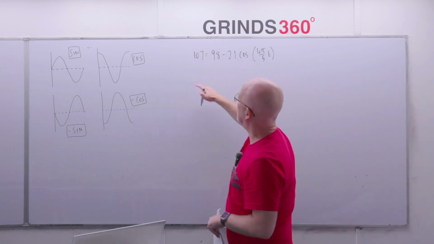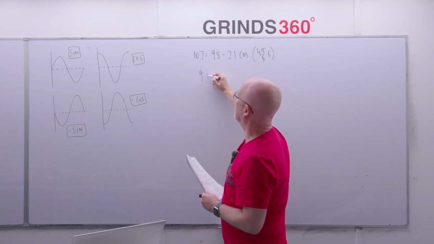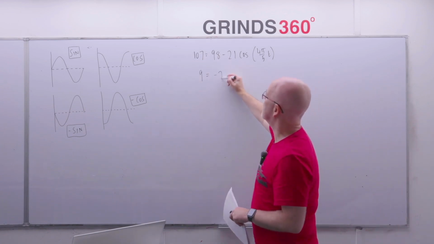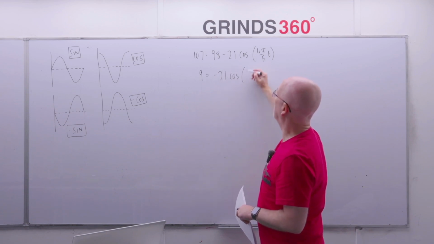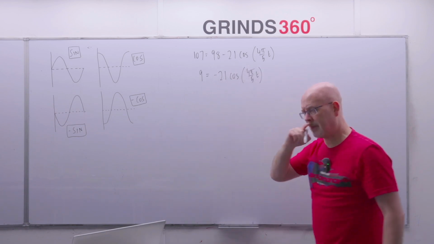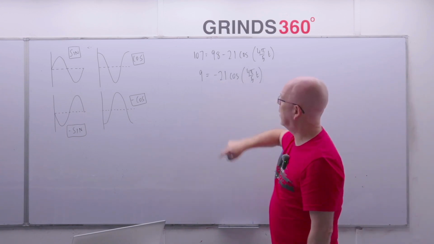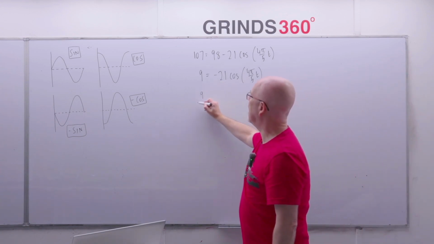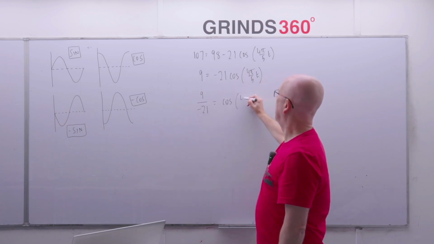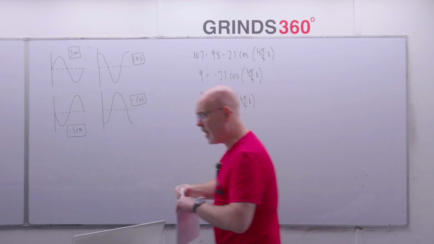If I move the 98 across, first of all, so 107 take away 98 is 9. So obviously just move the 9 over onto the left-hand side. All right, so we get 9 is equal to minus 21 times cosine 4 pi over 5t. Okay, like that. And then divide across by this number here, divide by the minus 21. So we get 9 over minus 21 is equal to cosine 4 pi over 5t. Right, so divide across like that.